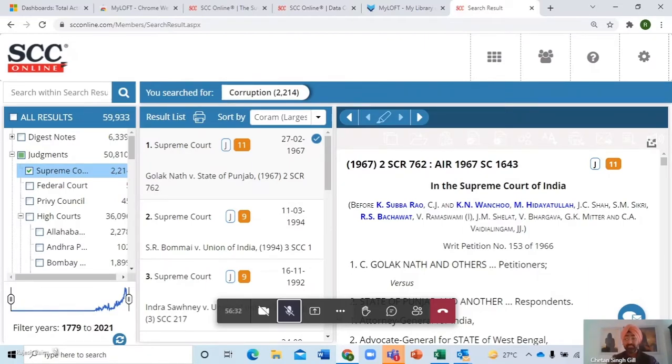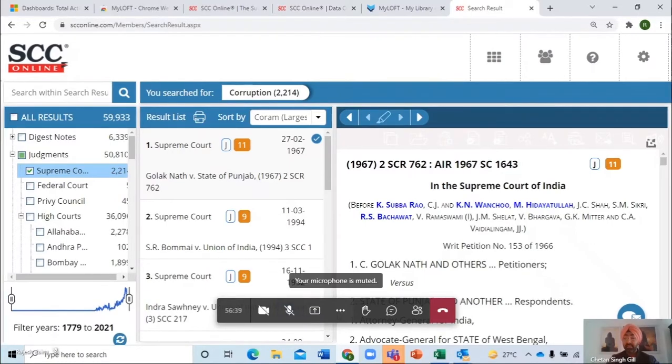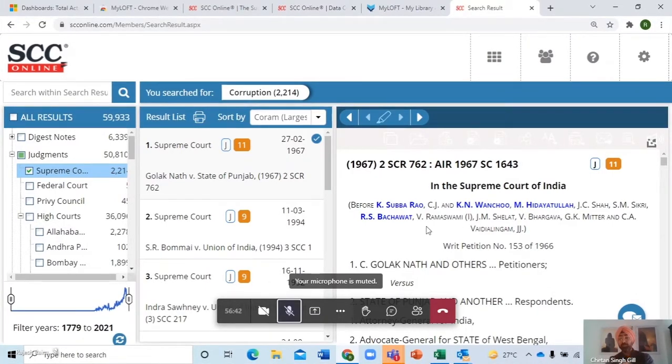Now if you see in the judgment, it says the citation on the top, in the Supreme Court of India before Chief Justice Subba Rao. This is Wanchoo. This is Hidayatullah. Now over here, there are so many names. There are 11 names. Out of 11 names, only 4 names are in bold. Does that mean anything? Absolutely, it means everything. It means that out of 11 judges, only 4 were the ones who had authored the judgment. Others were just there to give their opinion.